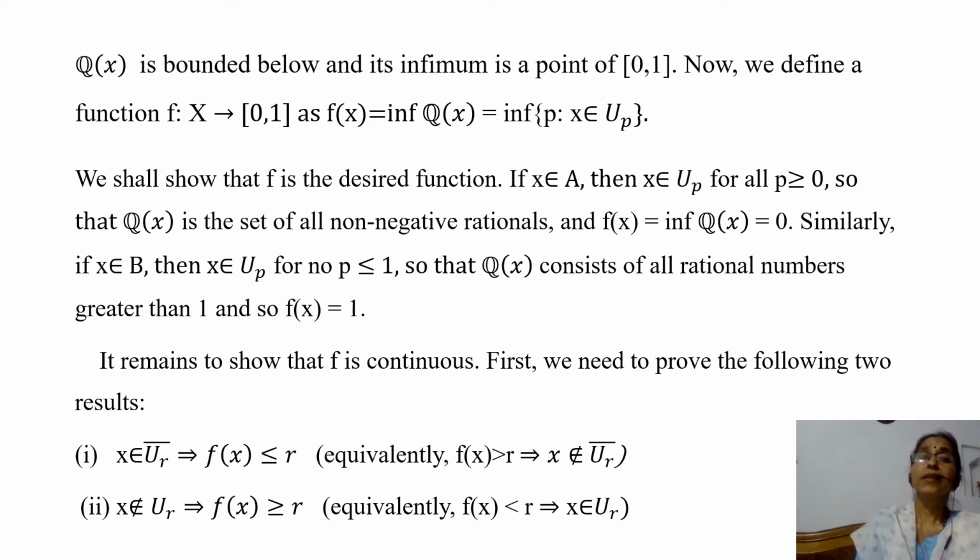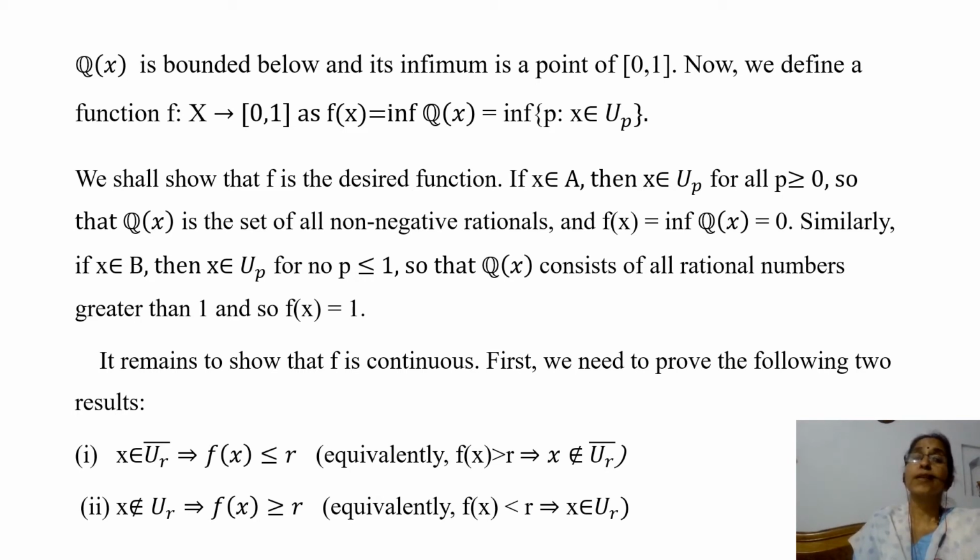Now we define a function f from the space X to the closed interval [0, 1] as f(x) equal to the infimum of Q(x), because we have seen that the infimum of Q(x) lies in the closed interval [0, 1]. That means f(x) is the infimum of p such that x belongs to U_p.